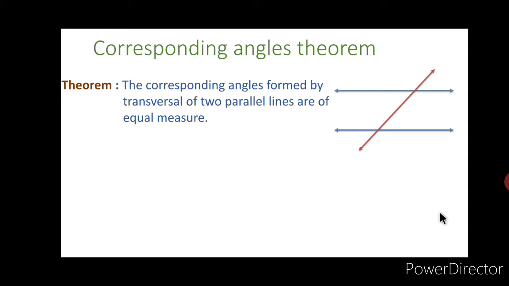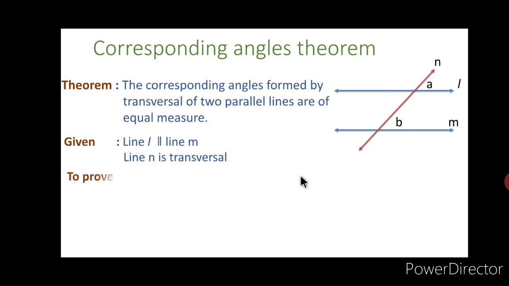If you observe the figure, you can see line L parallel to line M and their transversal is line N. Then because of these two lines and their transversal, we get the pair of corresponding angles, that is angle A and angle B. In the given, we can write line L parallel to line M and line N is their transversal. Then we have to prove angle A is equal to angle B.